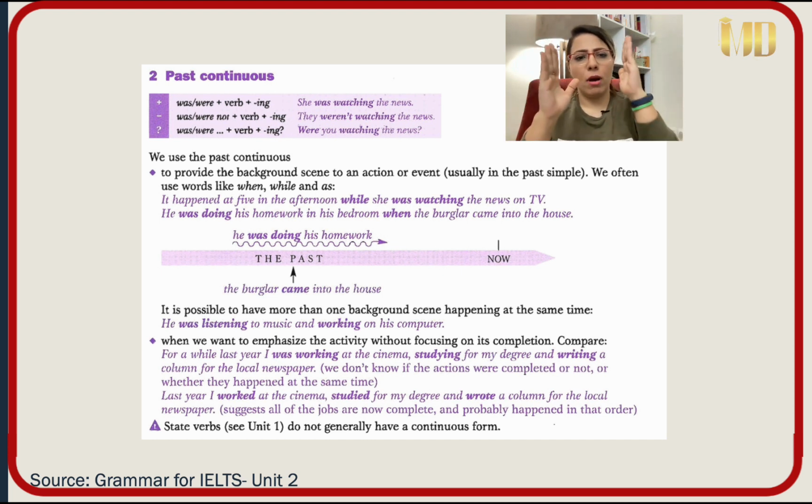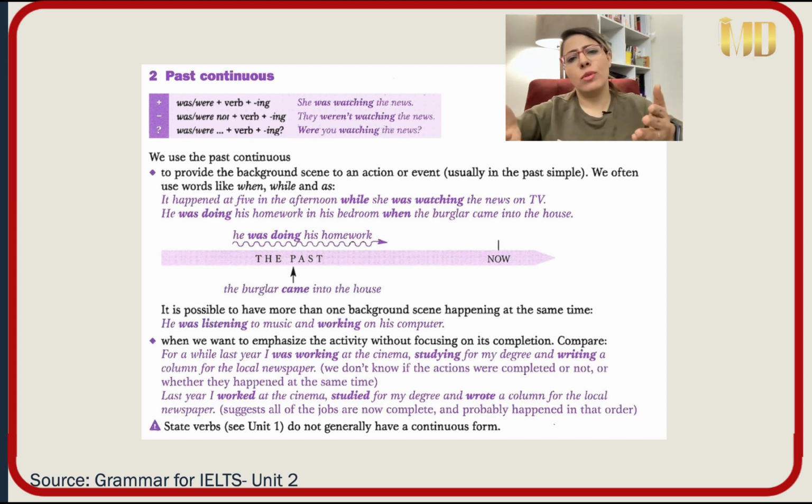For example, my mom was washing the dishes. I was teaching English. So I can use while because there is no interruption between two actions. I was teaching English while my mom was washing the dishes. I was driving my car while I was listening to music.